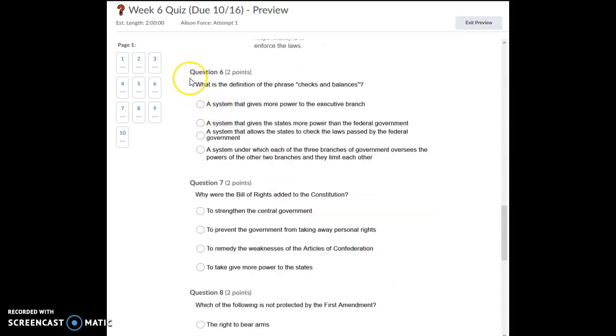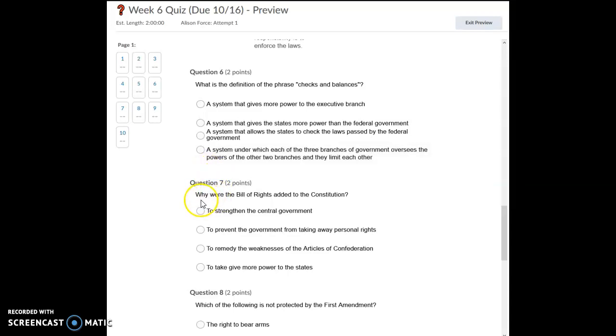Question number 6. What is the definition of the phrase checks and balances? A system that gives more power to the executive branch. A system that gives the states more power than the federal government. A system that allows the states to check the laws passed by the federal government. Or a system under which each of the 3 branches of government oversees the powers of the other 2 branches and they limit each other.